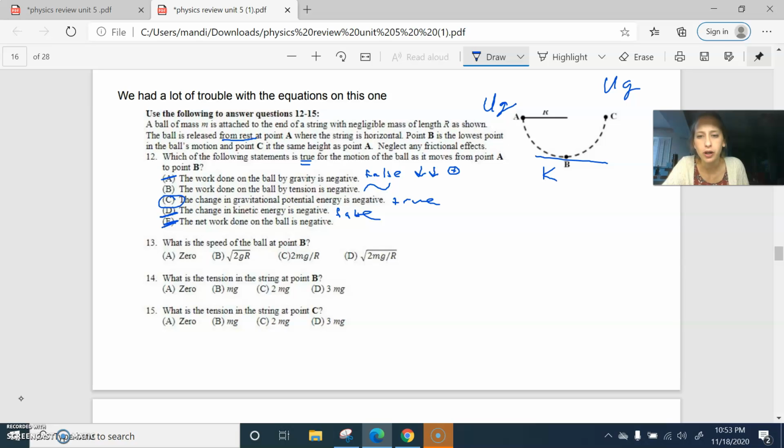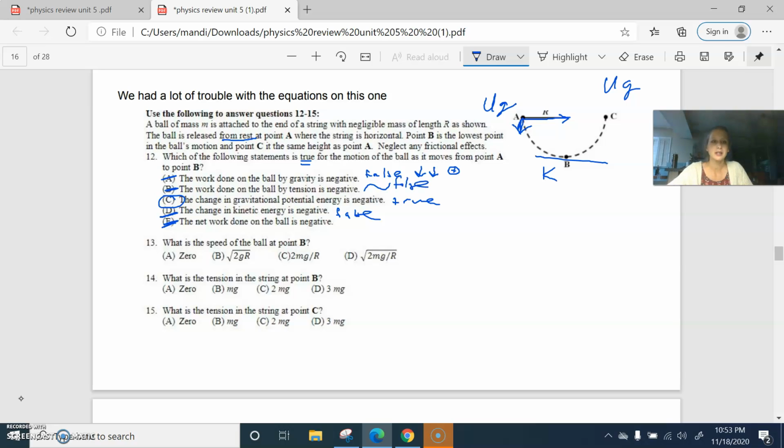Why was B tempting? The work done on the ball by tension is negative. Tension is like, you should go this way, but the ball is actually going that way every moment. So it's not negative, it's 0. That's why that's false. So that's not true.